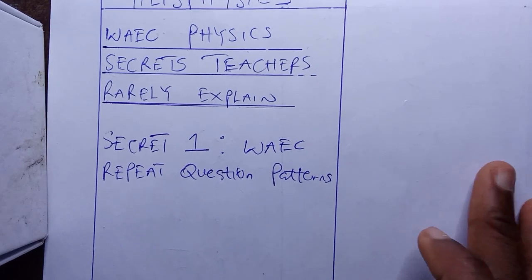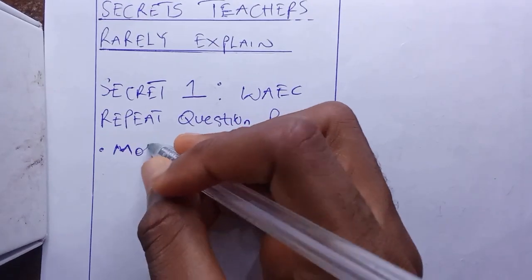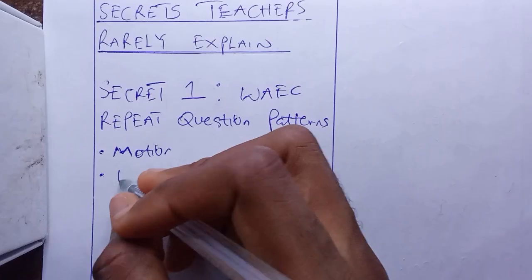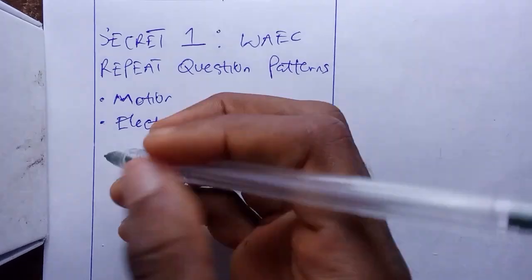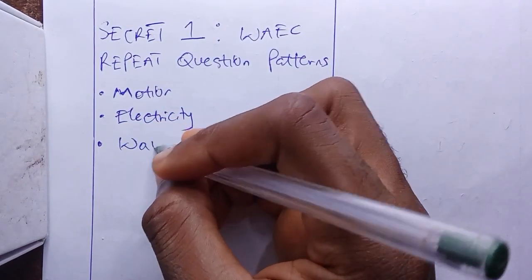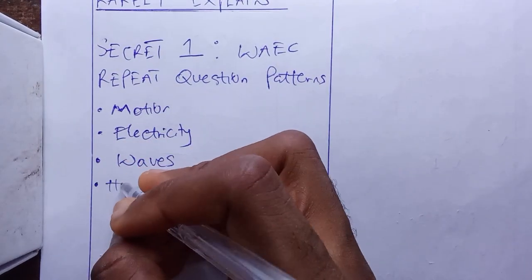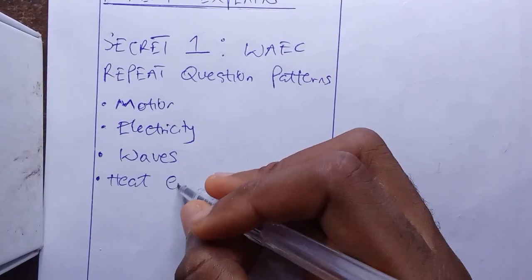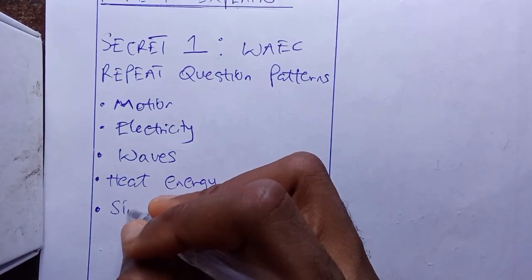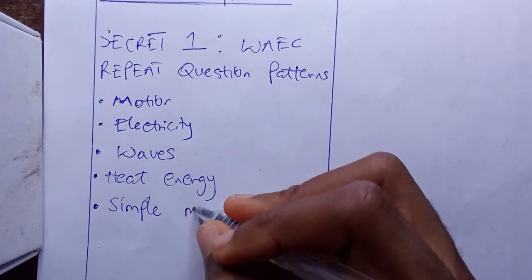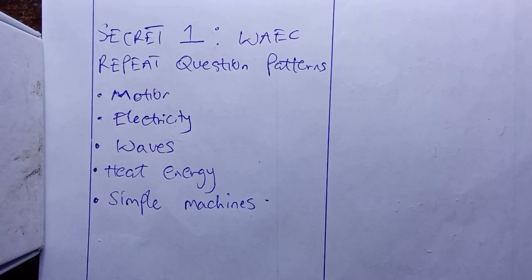Topics like motion, electricity, waves, heat energy, and finally, simple machines appear repeatedly with similar styles, only changing the numbers.